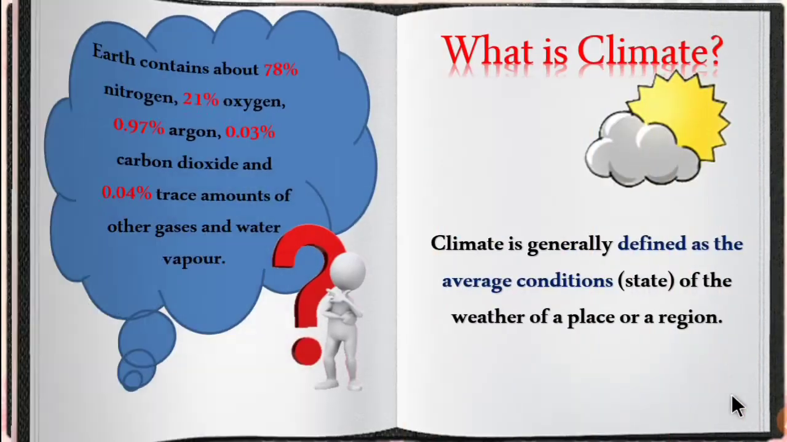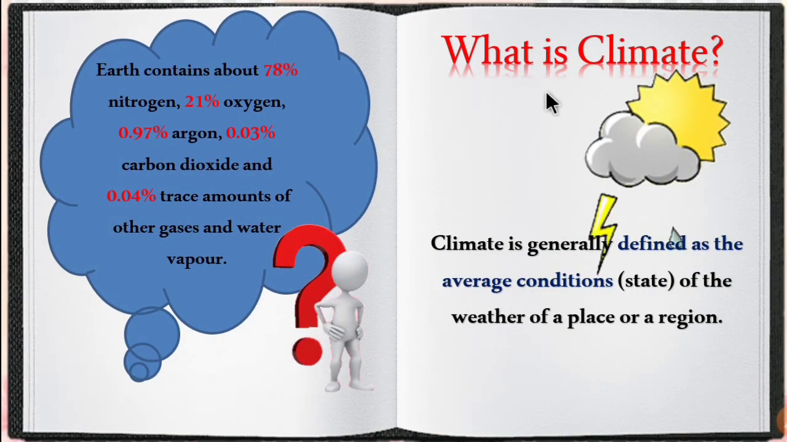Now let's see what is climate. Climate is generally defined as the average condition or state of the weather of a place or a region. Weather is the day-to-day condition for a short period of time. So weather may change often, whereas climate is the average condition and it doesn't change often.